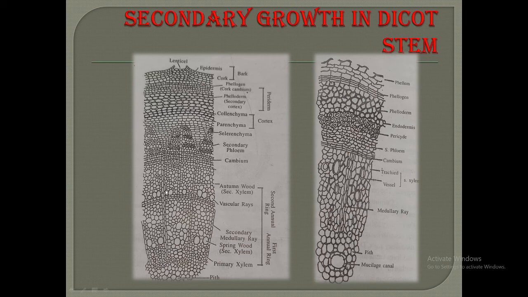The cambium ring cuts off new cells on its inner side, which are gradually modified into xylary elements called secondary xylem, and this tissue performs many important functions such as the conduction of water and nutrients, mechanical support, etc. The secondary xylem of the tree trunk is of great economic value.